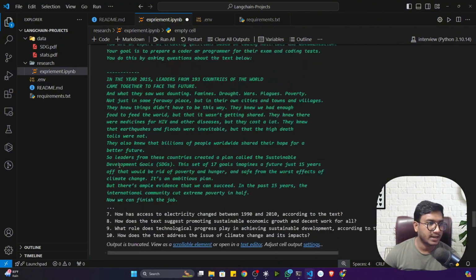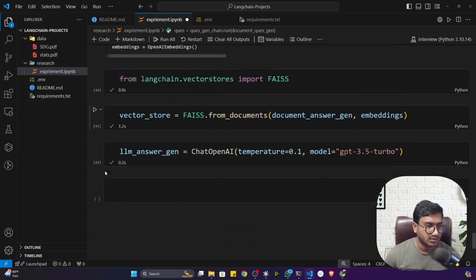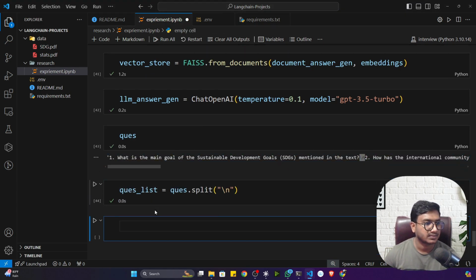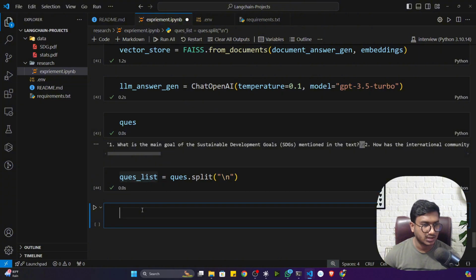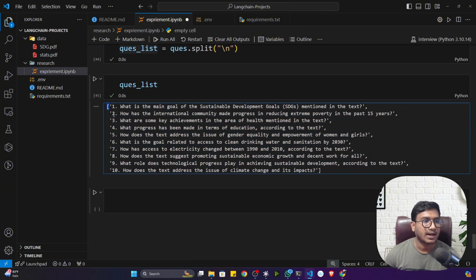Now previously I got some questions, I think you remember. So these are the questions I got. If I show you nicely, what I can do is split with the help of \n, so it will give me everything line by line. Now this is the question list. See, I got these 10 questions. Now I have to generate the answers to these 10 questions with the help of the large language model.